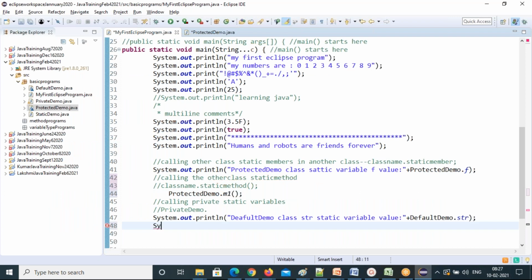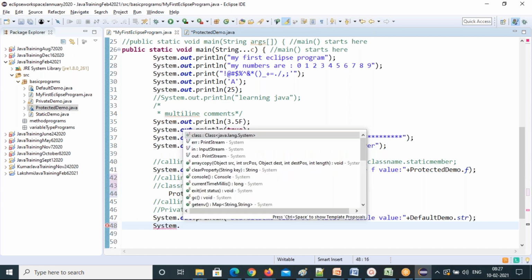Let's see. System is an already predefined class. They created so many methods. You can see that all these are members. ERR, SF means static final variable. This is inside the System class. In, out, and err, these three are the variables in the System class.